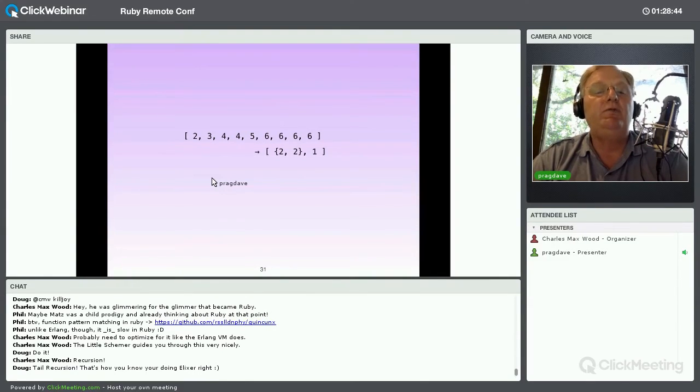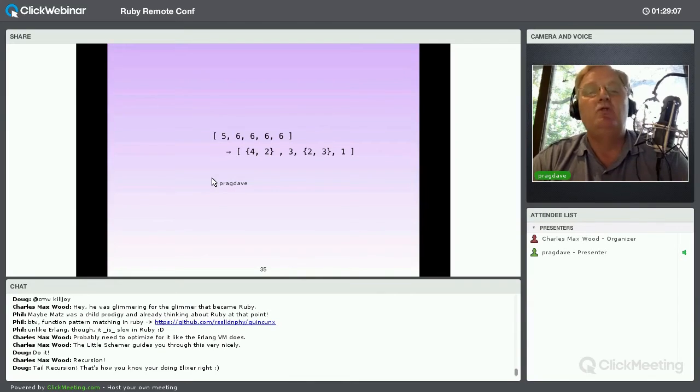Again, I'm looking at a 2 at the front of my input list, and now I have, logically, a 2 at the end of my output list as well. So I need to change that from 2 2 to 2 3. The 3 doesn't match anything, so it just goes down. The 4 doesn't match, it goes down. But now I'm going to start doing the same thing again. So this is the way I want to look at my program. It's a transformation from input to output based on logical patterns.